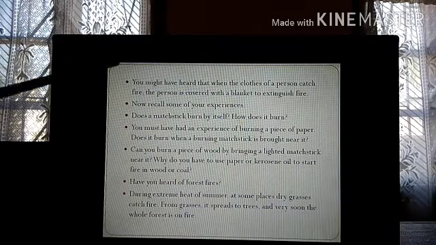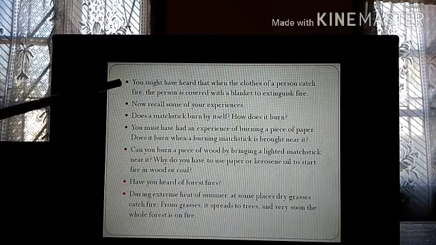So you might have heard that when the clothes of a person catch fire, the person is covered with a blanket to extinguish the fire. Suppose there is fire in a building, there are people inside, and the clothes of a person catch fire. So how will you protect the person? You will wrap that person with a thick blanket.